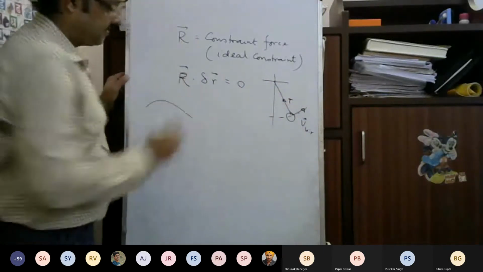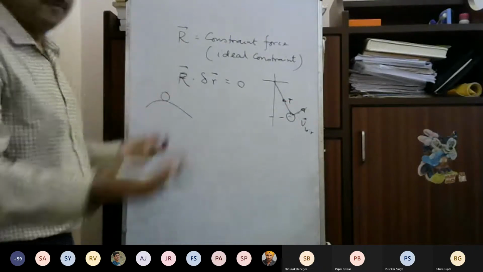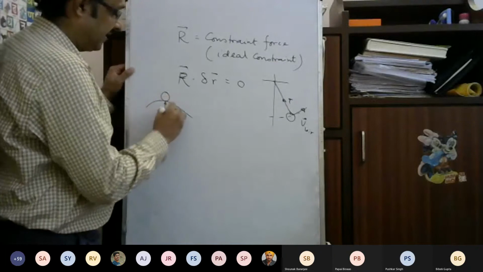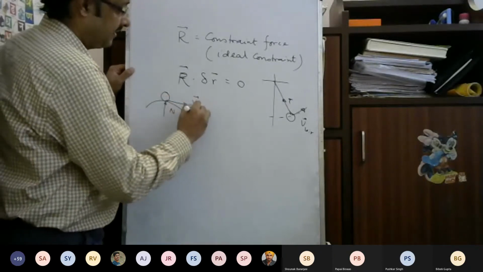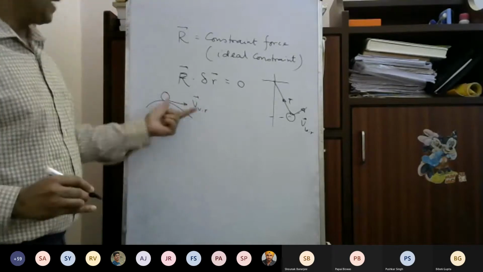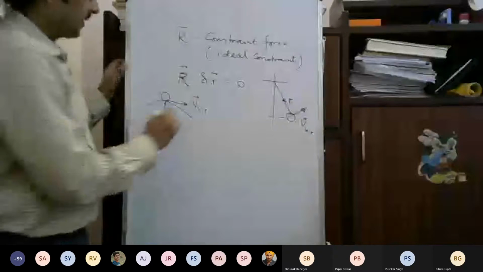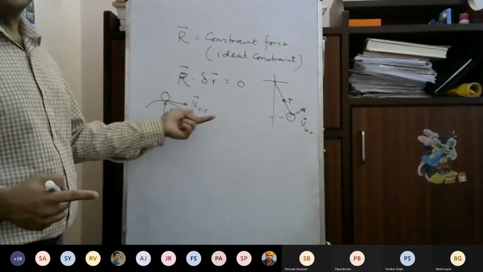Similarly for the surface, which may be deformable or moving arbitrarily, the constraint force is in this direction, and we have seen that the virtual velocity will be tangential to the surface at this particular point. So again, N dot V virtual is 0.